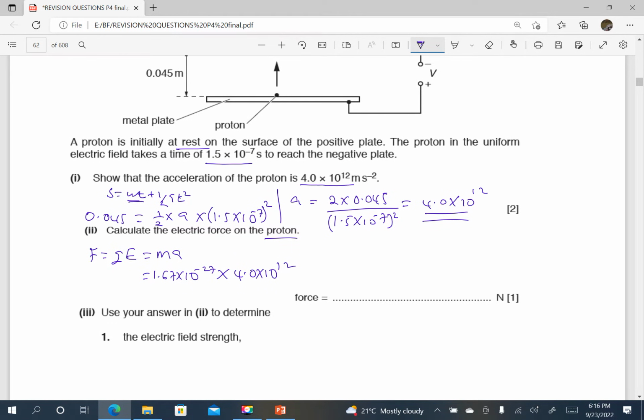And when you press your calculator, this gives me approximately 6.7 times 10 power negative 15 newtons. Many times you always realize that the force will always be small, but the acceleration will always be big. So the power of the force is always negative, the power of the acceleration is always positive.